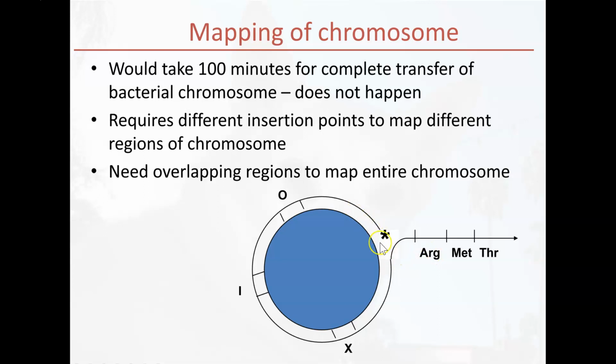So theoretically, this could keep going and we could see the order of all of the genes on this particular plasmid, but we know that it will break off, conjugation will get interrupted before that. So what ends up happening is we have multiple origin of transfers. We could do one here at the X spot, we could do one at the I and at the O,